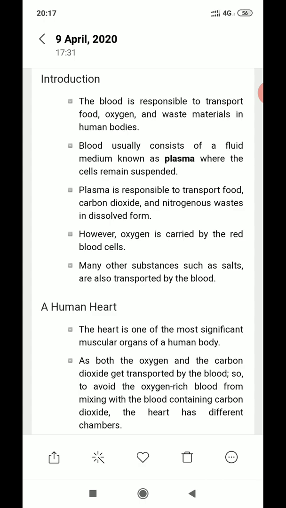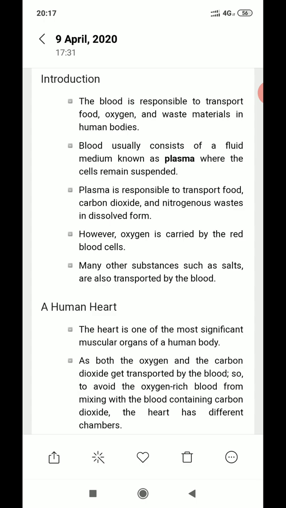In the fourth point, it is written that oxygen is carried by the red blood cells. These red blood cells are present in ample amount in the blood, that is 40 to 45%, and they are red in color because they contain a special pigment called hemoglobin. You are well familiar with this term from previous classes, because the oxygen which we take in binds with the hemoglobin, and hence it reaches every cell of the body through the blood.